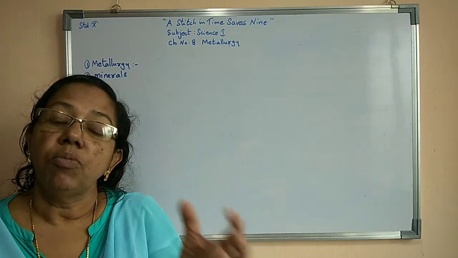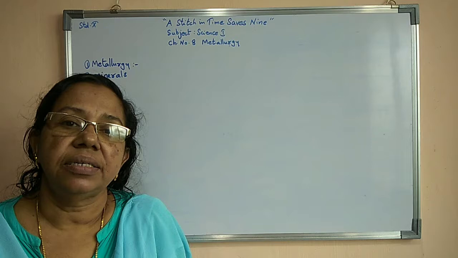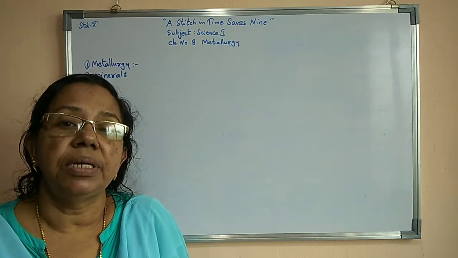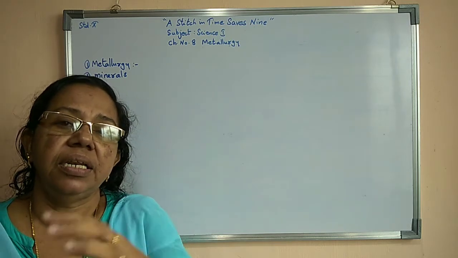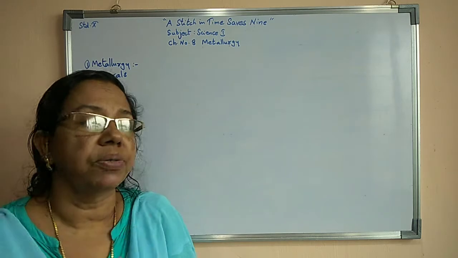We can say that most of the metals are available in the earth in the form of various compounds.